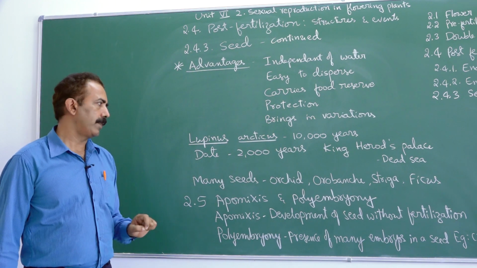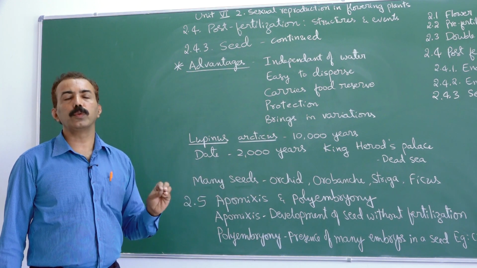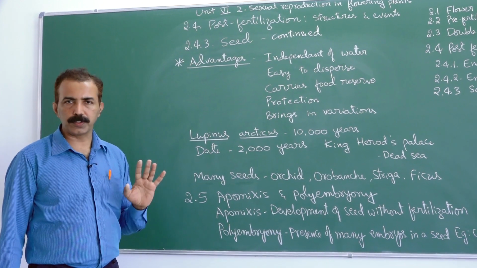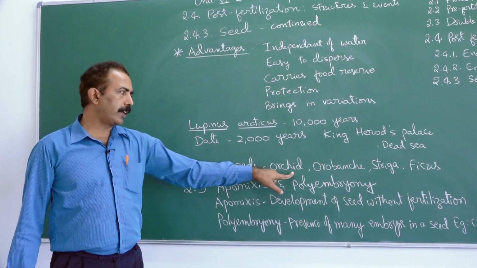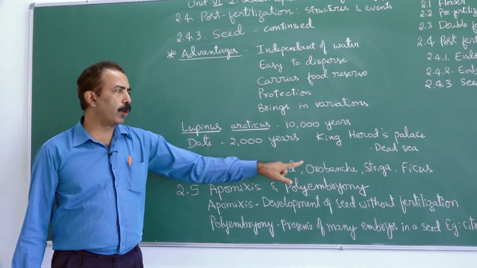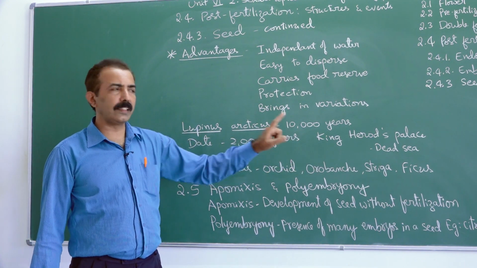In some plants, a fruit will contain many seeds. In fact, thousands. They are dust-like, powdery seeds are produced. Plants like orchids prefer producing many seeds. Parasitic plants like Orobanche, Striga, they produce dust-like seeds.